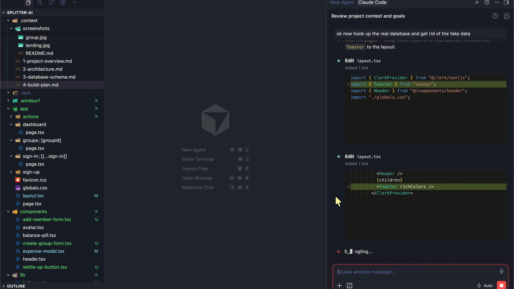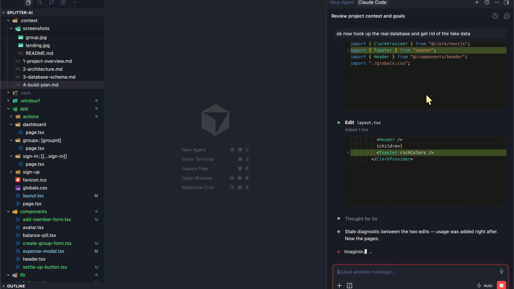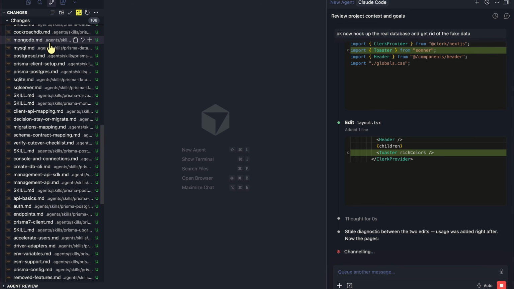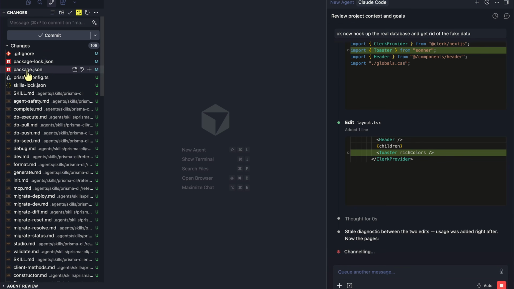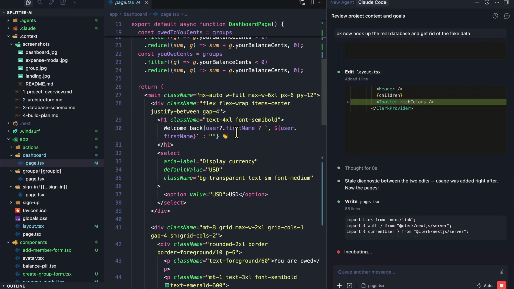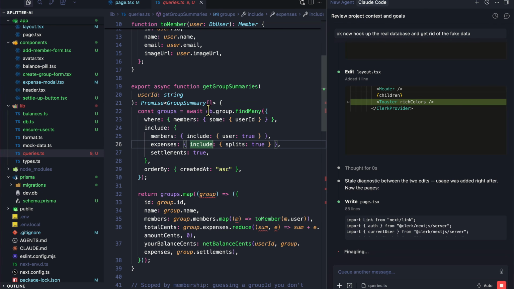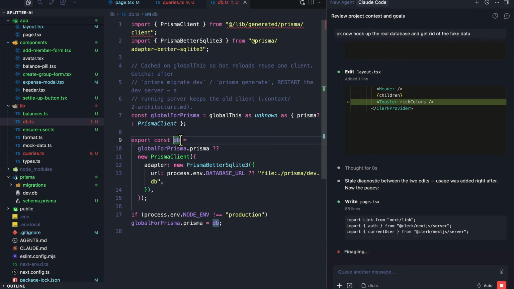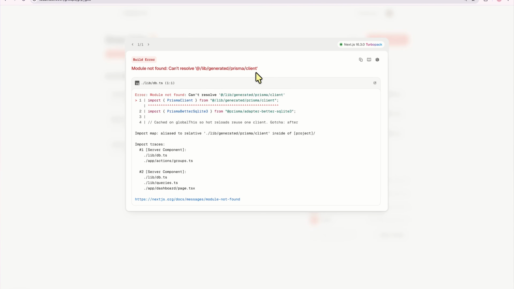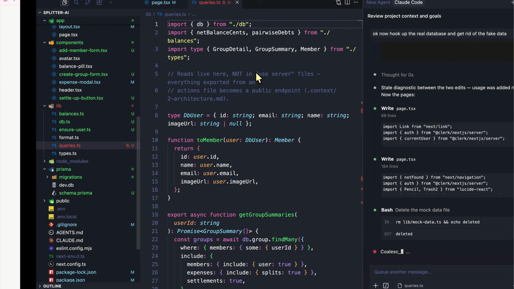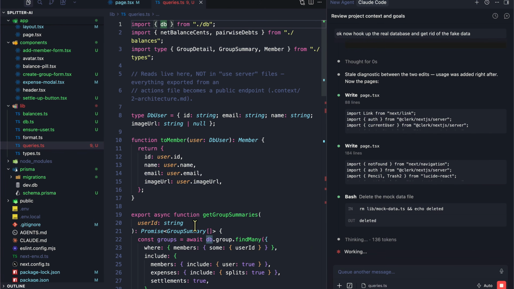Now it's adding Toaster from Sonner so that we can show toast messages for adding a new group and so on. And these are all the changes that we have over here. For example, if you take a look at page, there's a dashboard page, and it's in fact getting group summaries from queries. So if we go here, you're going to see it's in fact querying the database itself. And database does come from Prisma over here. Now if we go back here, it's in fact going to start throwing errors, but don't worry. Wait for the agent to complete working. This way, it's going to work exactly how we intended to.